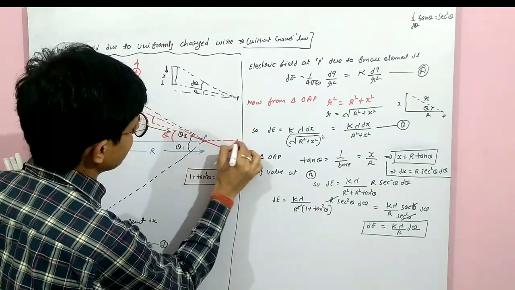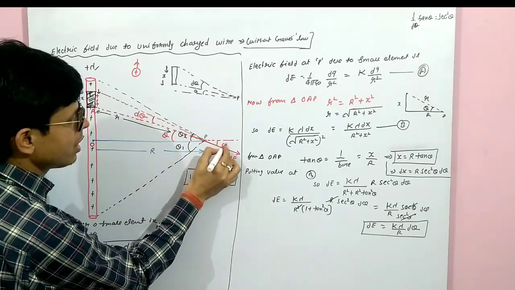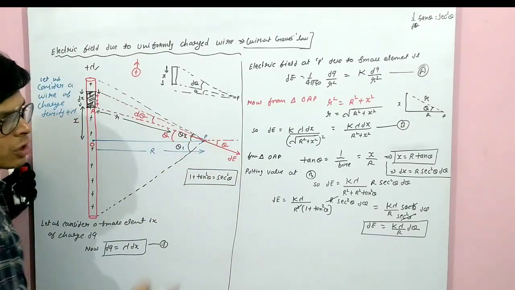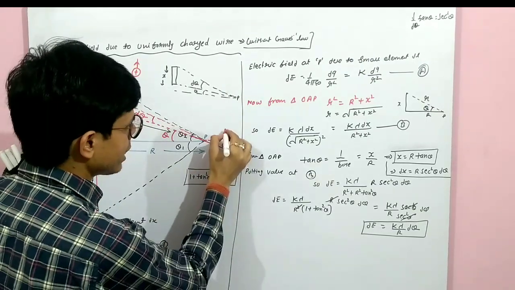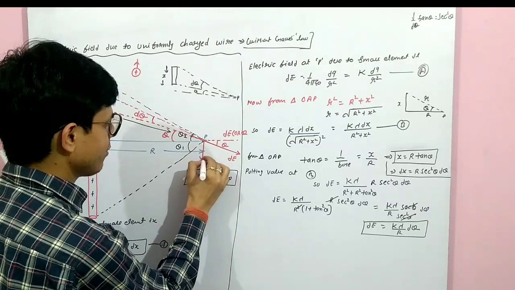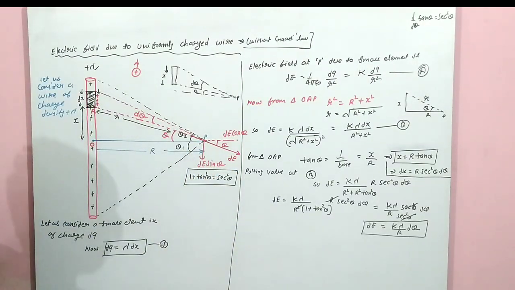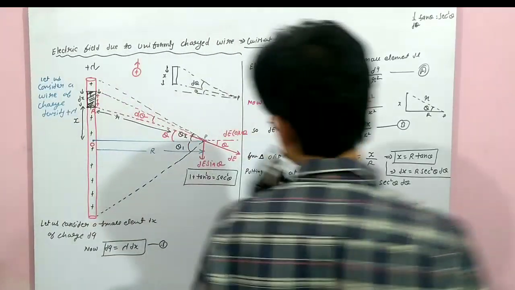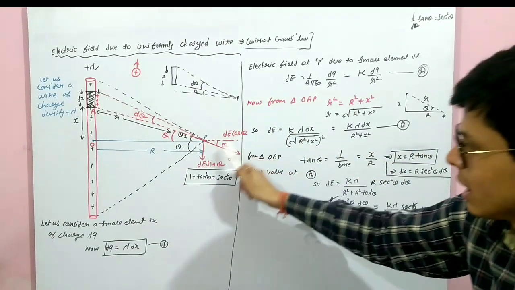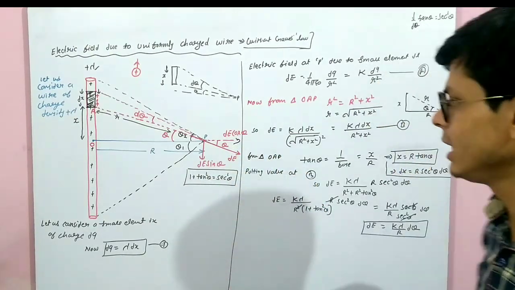So how much angle will it form? The inner angle we have taken is theta, so the lower angle is also just opposite, theta. So how many components can we take? We can take two components, dE cos theta and the vertical one dE sin theta. dE cos theta in x-axis and dE sin theta in y-axis.